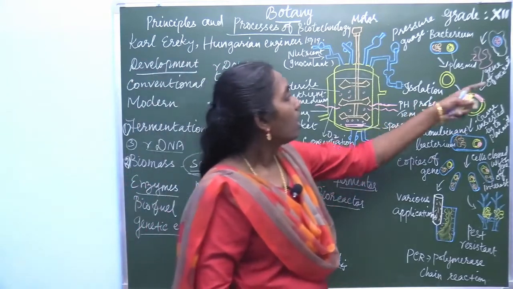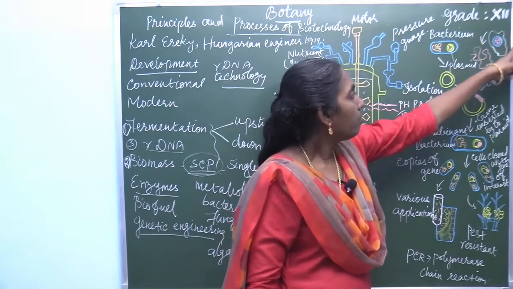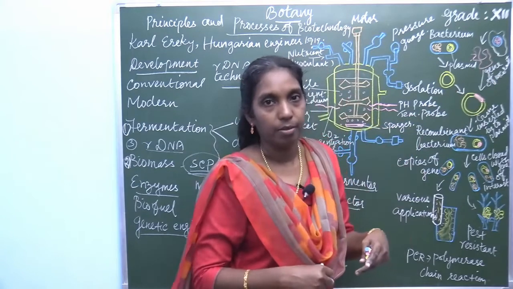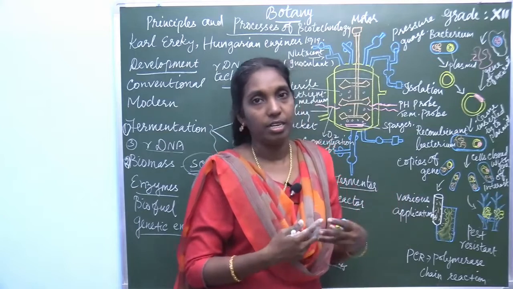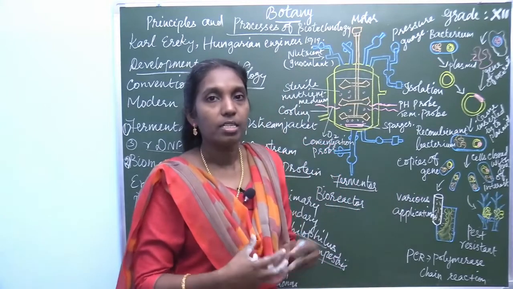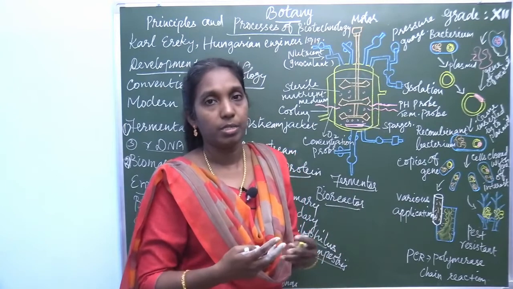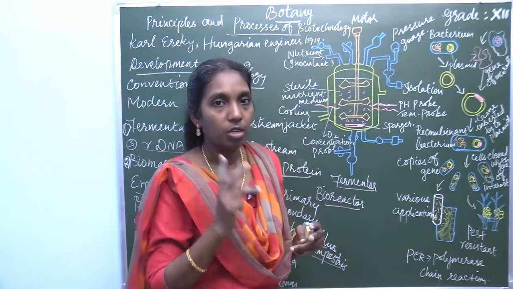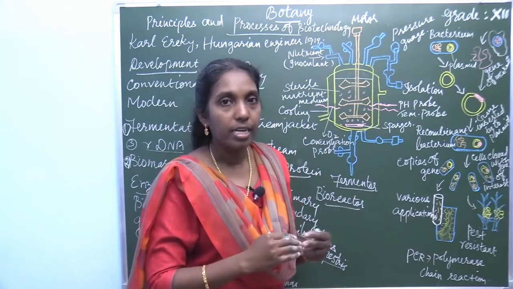Look at this. Here this is the gene of interest. This is a cell. From this cell, this gene of interest is isolated. It is not an easy job to alter the gene, a skillful person is needed to isolate it, and enzymes are used for cutting, that is molecular scissors, restriction endonucleases, and for pasting, the ligase enzyme.